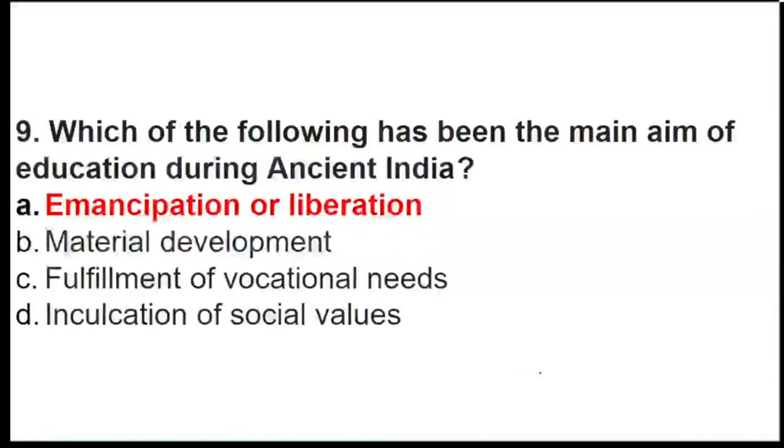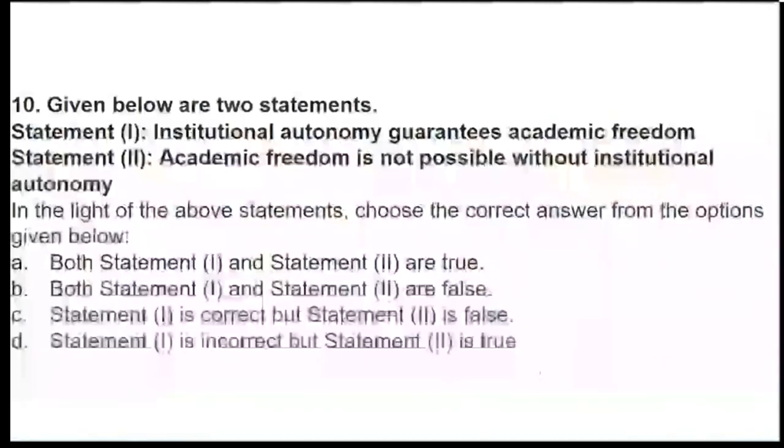Okay. Rinku, Sachin, that one topic of yours, when I'm done, I'll come back to that. Don't worry. Okay. Now, here again we have two statement questions, statement 1 and statement 2. Statement 1 talks about institutional autonomy guarantees academic freedom. So they are telling that if the institution has an autonomy, it guarantees academic freedom.